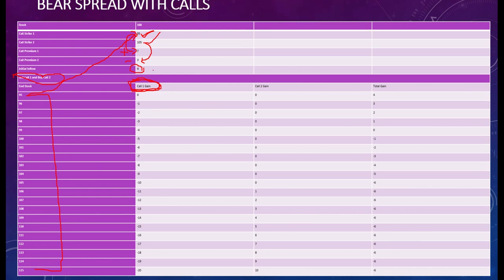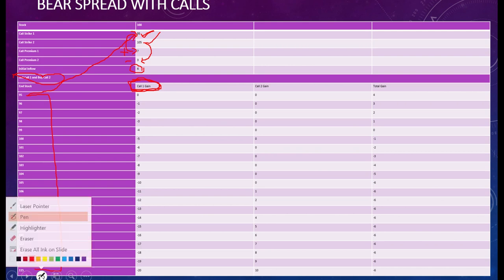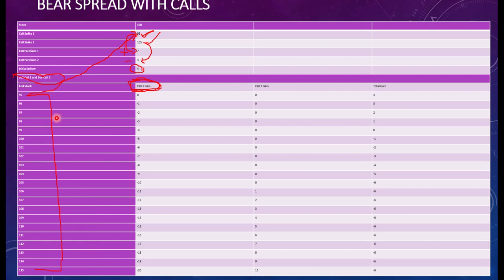Now let us understand the second call which you have bought. Now you have the right to buy at rupees 105, right? So till the time the market hits 105, you will not exercise this bid, because if the market price is, for example, 98 rupees, obviously you will buy it from the market. You won't buy it from the person, because in the market it is available at a cheaper price like 98. So you will not exercise this bid. So till 105, till this point, your gains would be 0, right?